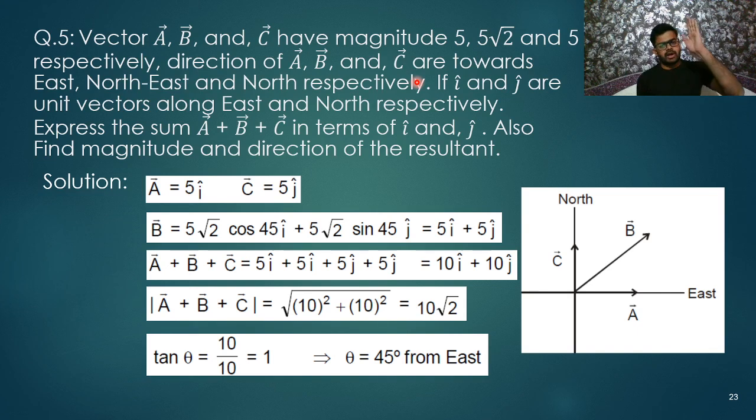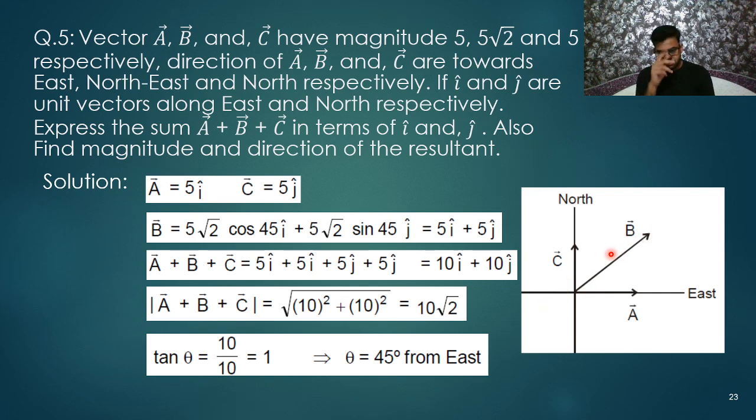So 5 is along east, 5 is along north, and 5 root 2 is along northeast. It is clearly written here. i cap and j cap are along east and north, right? So you need to find the vector A plus B plus C, the sum of these three vectors. So how will you add it? Let's say vector A, that is 5, is along the east direction. Vector C is along the north direction. And vector B, 5 root 2, is along the northeast direction.